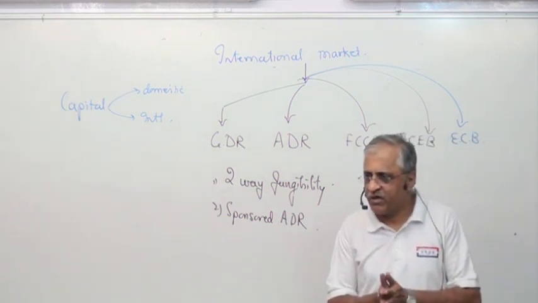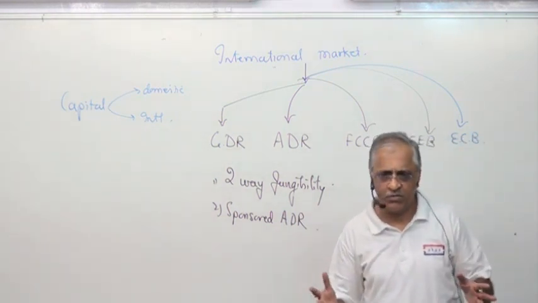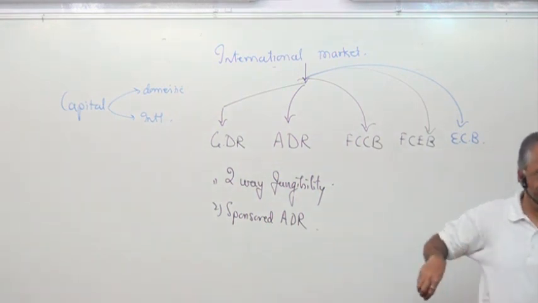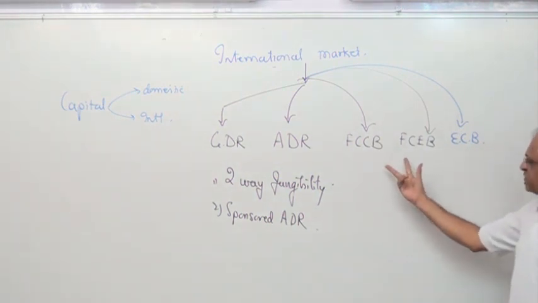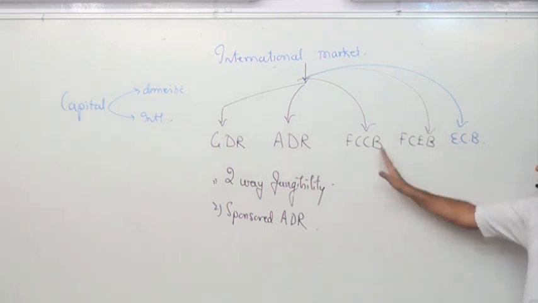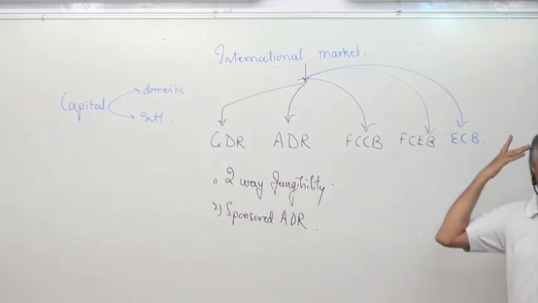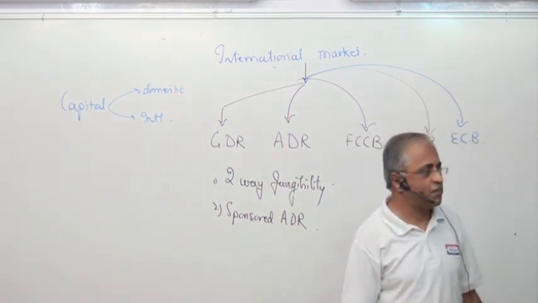Why can't we have something like this? I got a bond, 10 rupees. 5 I'll convert into my shares and 5 I'll convert into FCEB. So you can have a combination of this also coming over time. Just now we have got separate things coming in the market, but over a period of time, it can be combined and you can have two things at one time.